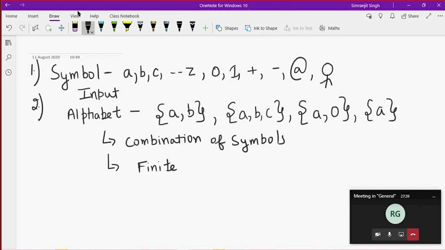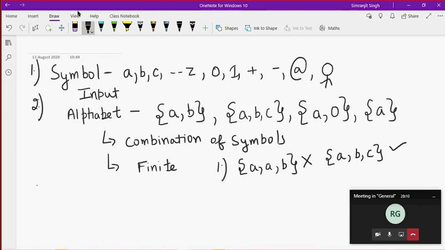It's just a basic concept of sets: a collection of different kinds of elements. Just keep in mind that the property of a set is that you cannot repeat any element in a set. So if I write A, A, B, this is wrong, this is not a set. If I write A, B, this is a set. Just keep in mind this property. You have already studied discrete mathematics, so I'm refreshing your concept.